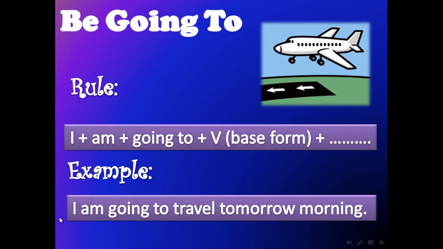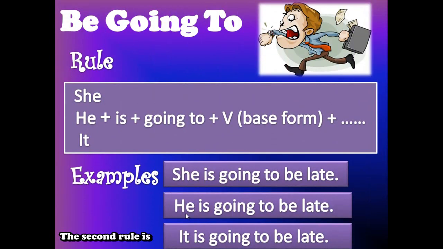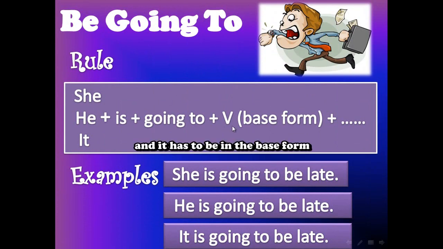For example, I am going to travel tomorrow morning. But what do I mean by the base form? The base form is the root of the verb, like travel here. Travel, not traveling, not traveled, and so on. The second rule is she, he, it plus is plus going to plus the verb, and it has to be in the base form, like I said, the root of the verb.